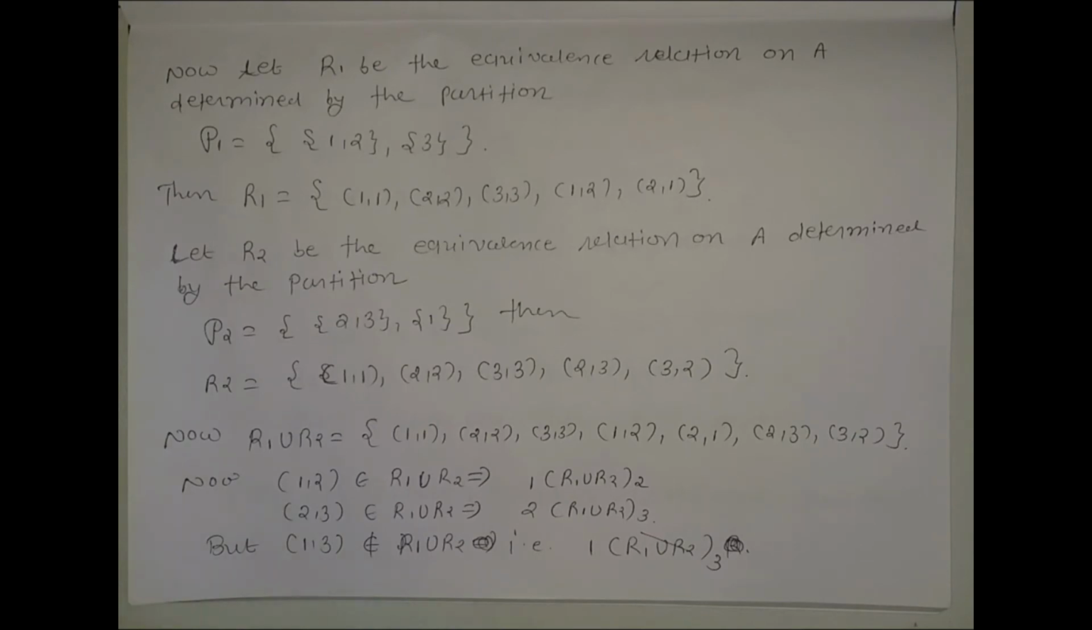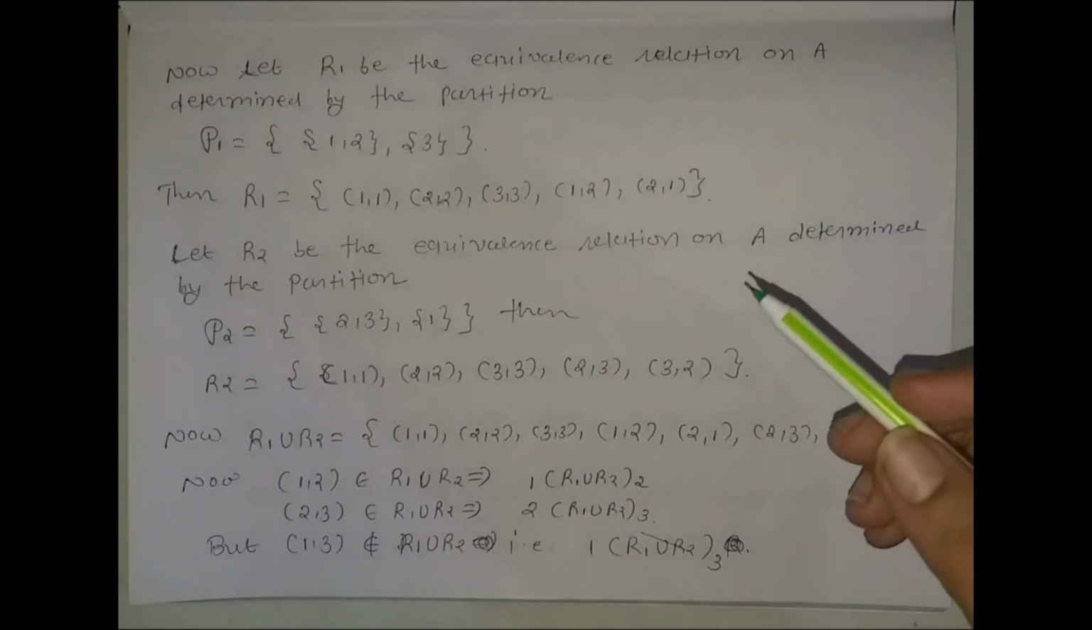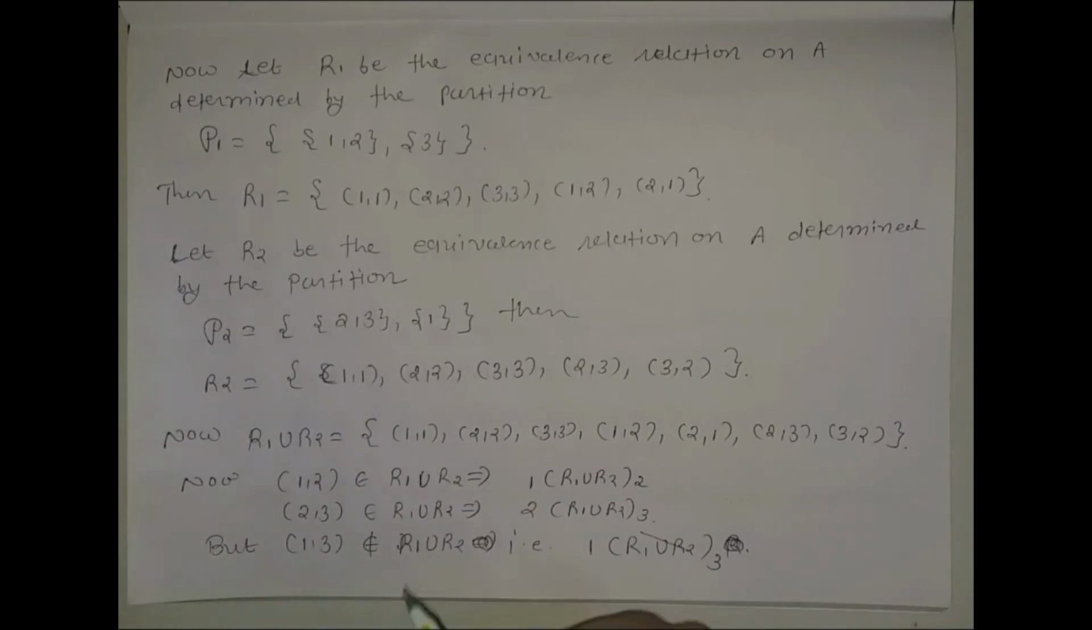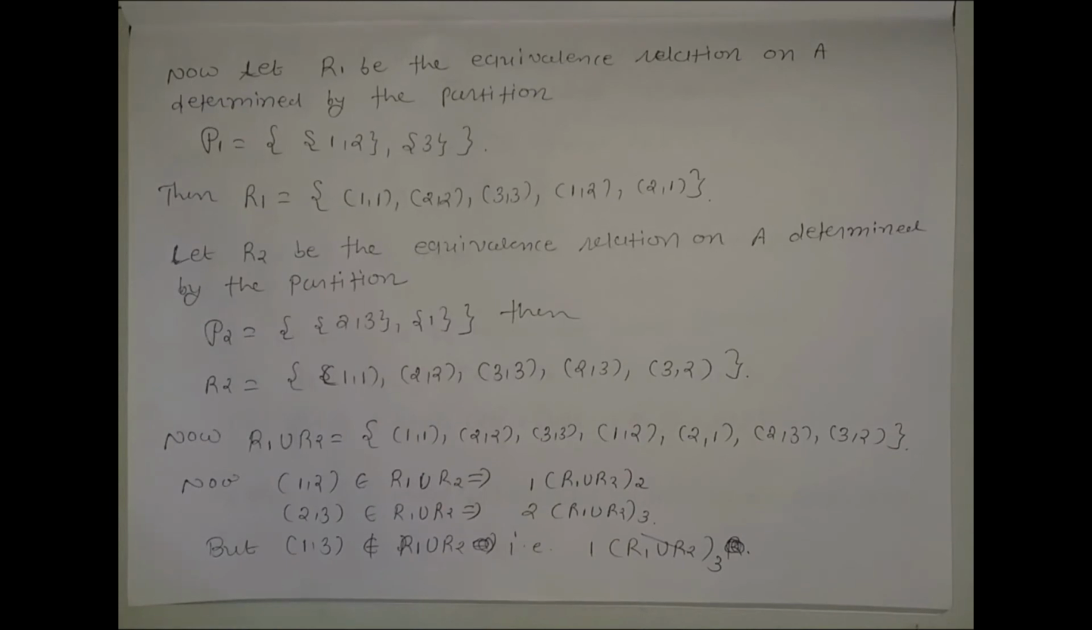So the transitive property does not hold, because (1,2) belongs to R1 union R2 and (2,3) belongs to R1 union R2, but (1,3) does not belong to this set. Here R1 is an equivalence relation and R2 is an equivalence relation, but the transitive property does not hold for this union. So R1 union R2 is not an equivalence relation; that is, R1 union R2 does not belong to script E. That means it does not form a sub-semigroup of the given semigroup. Let us see.